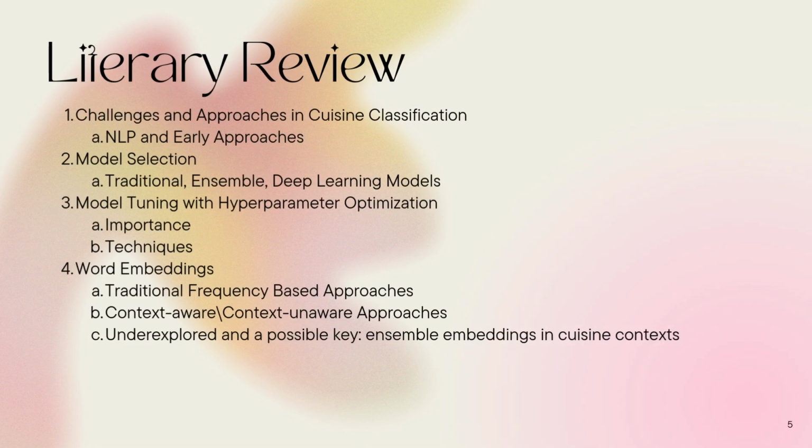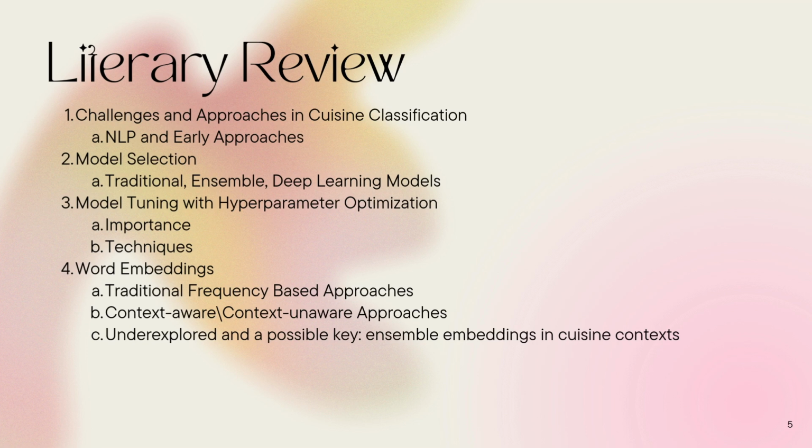To explore this question, we must understand the current literature. The field of cuisine classification combines data science and gastronomy, moving beyond traditional, labor-intensive methods to leverage machine learning. Recent advancements have enabled automated analysis of culinary data, revealing insights into consumption patterns and ingredient cuisine relationships. Early studies used basic models such as naive Bayes, neural networks, and support vector machines with TF-IDF for text vectorization. However, there remains a gap in applying ensemble and deep learning techniques specifically to historical menus.